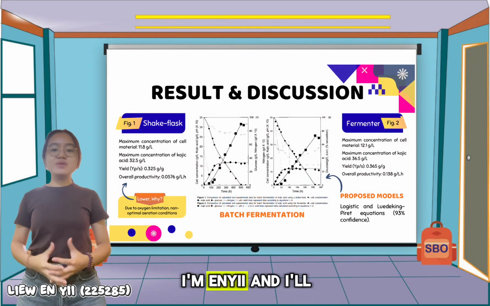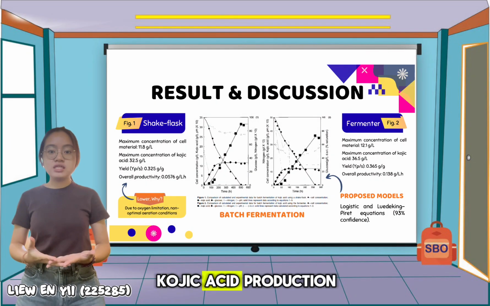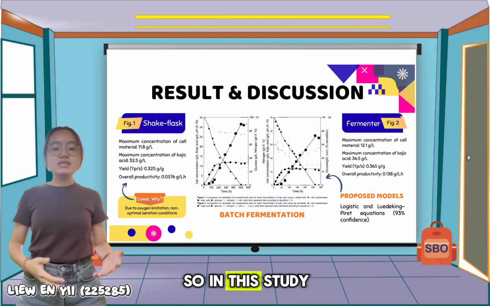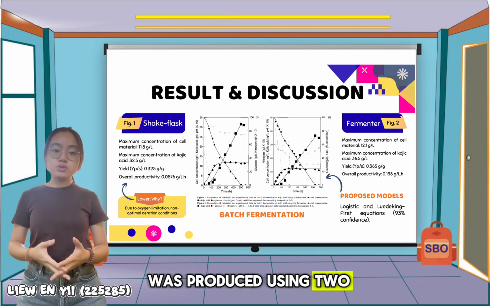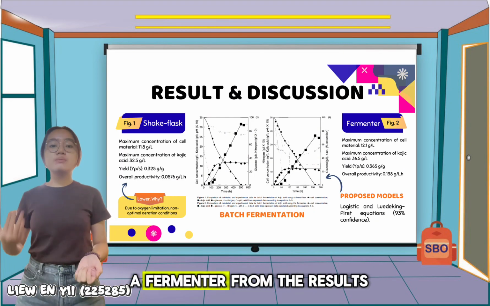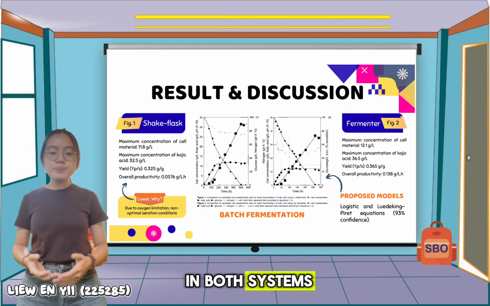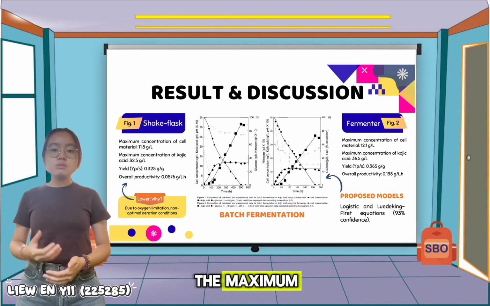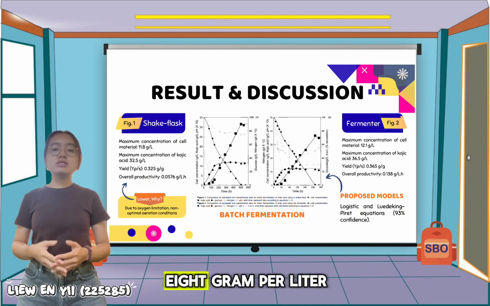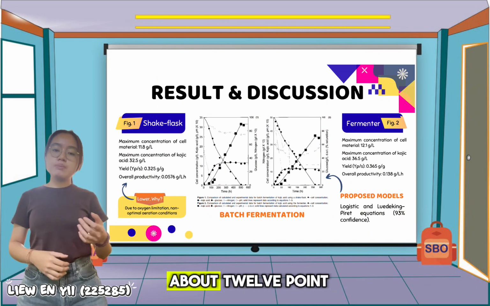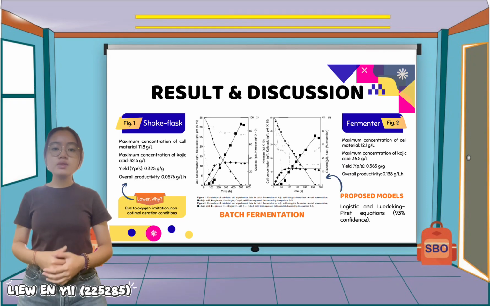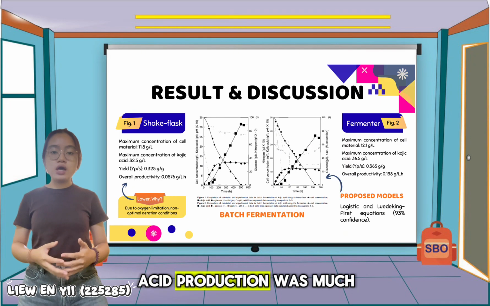Hi everyone, I'm Anyi and I will be summarizing the results for kojic acid production in batch fermentation. So in this study, the kojic acid was produced using two different systems, a shake flask and a fermenter. From the results, we can see that the biomass concentrations were quite similar in both systems, but slightly higher in the fermenter. The maximum biomass in the shake flask was about 11.8 grams per liter, while the fermenter reached about 12.1 grams per liter. However, the difference in kojic acid production was much more significant.